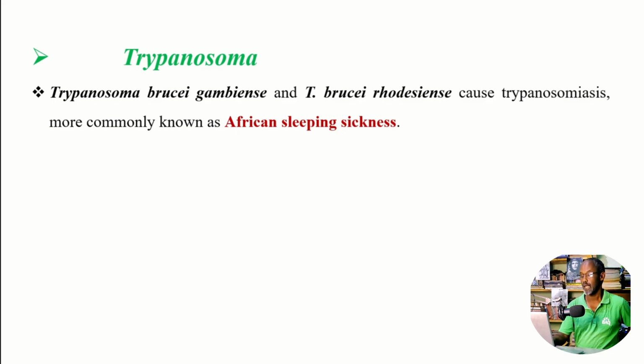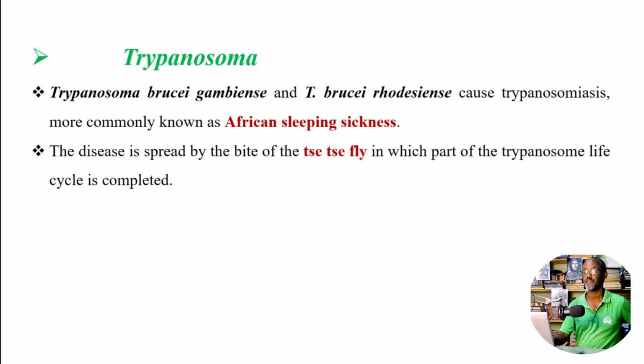You see, this not only invades deep tissues, even the nervous system. The disease is spread by the bite of the fly, this is vector borne, in which part of the Trypanosoma life cycle is completed. This is a biological factor. This parasite passes one stage of its life cycle inside the body of the fly, so it requires this biological factor for its complete life cycle.